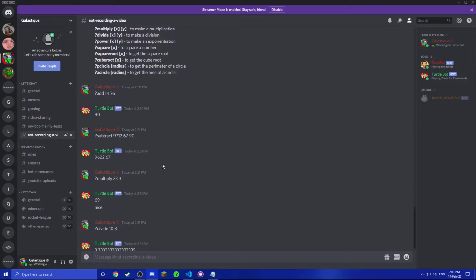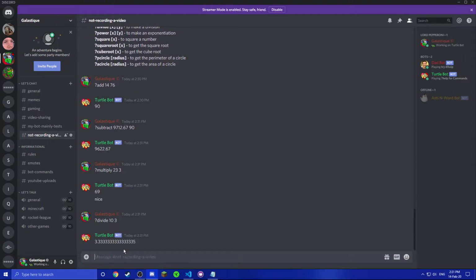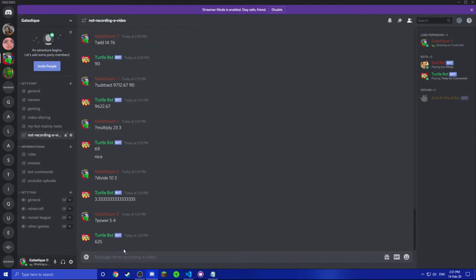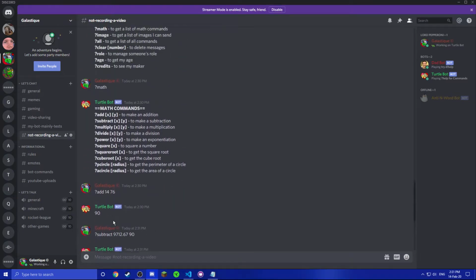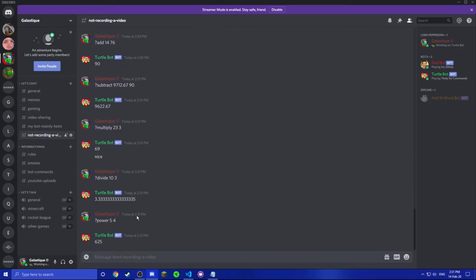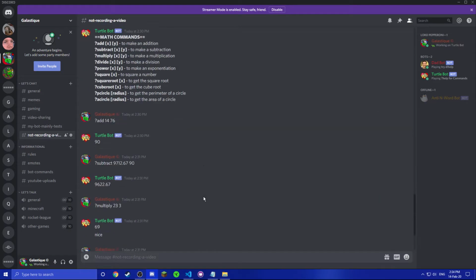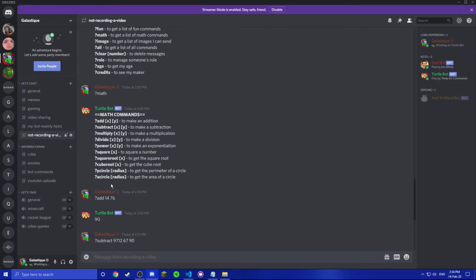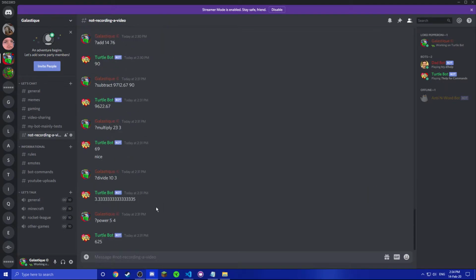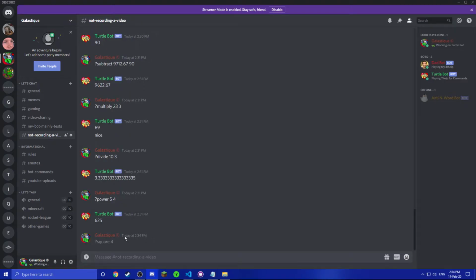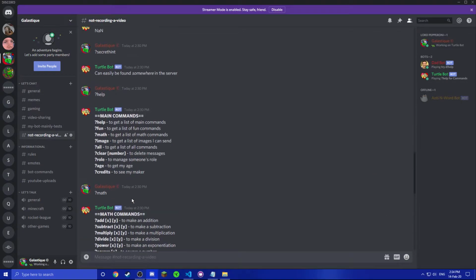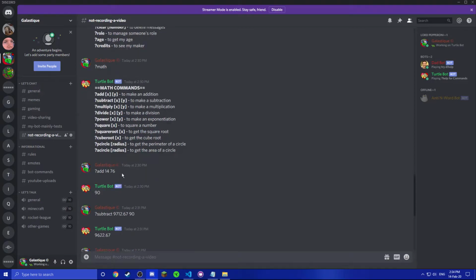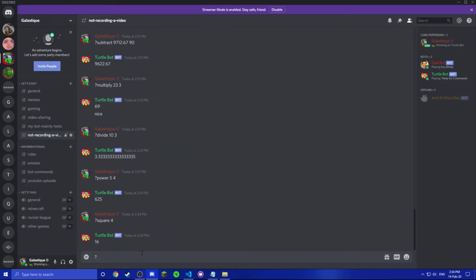After that, power, so this one is pretty cool. This should give us 625. Yep. Then there's square, to square a number. I'll be right back, my dog is in the lead. Alright, I'm back. So after power, I have square, so if you do square 4, it's going to give 16. Okay, that took a while. Then I have square root.